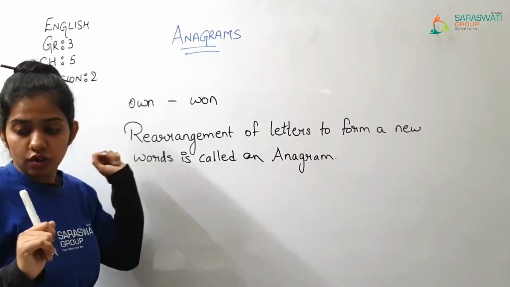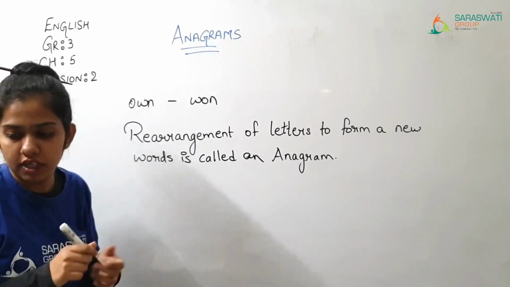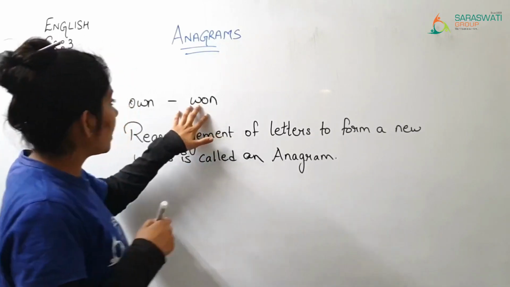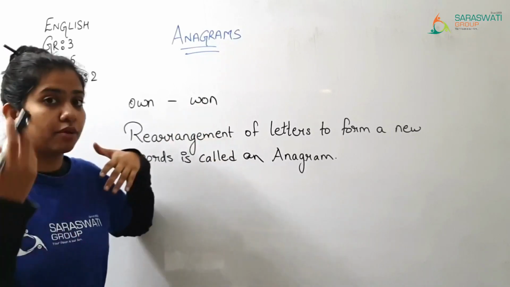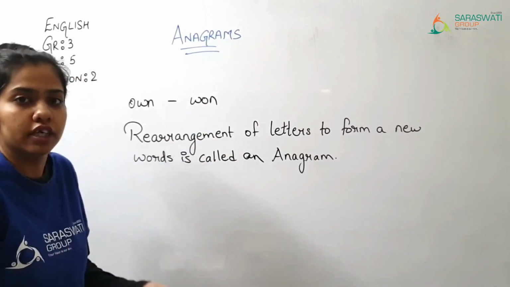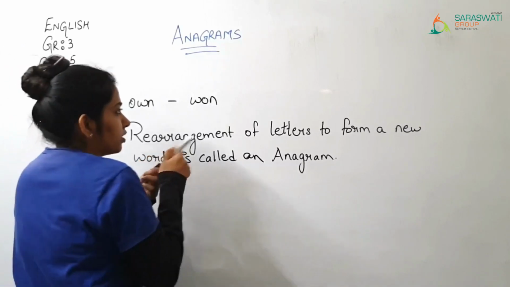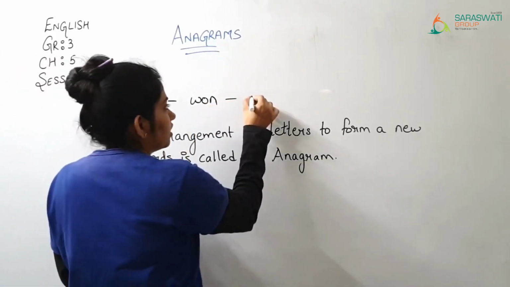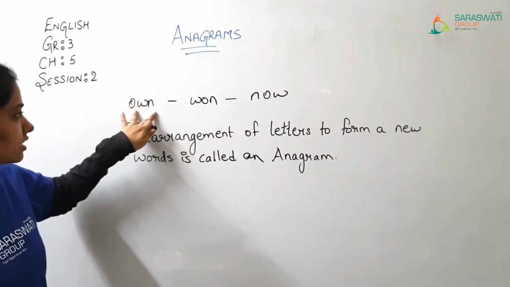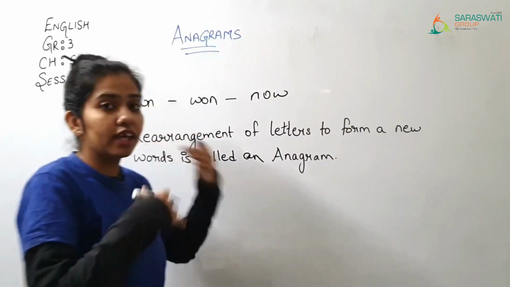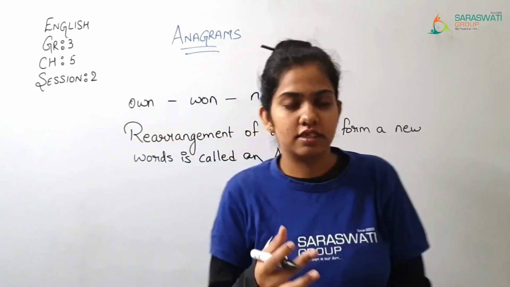Okay, so let me give you some more examples. Now here I have written one. From this one I want to make another word, then I can also make it out from that one, then I can write now and OW. So by using these words, we can make many new words, right?